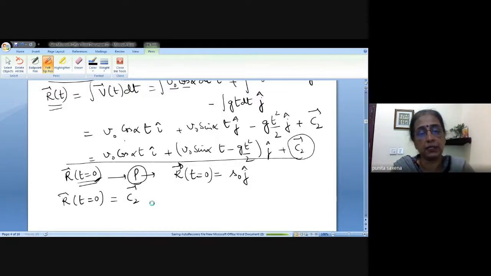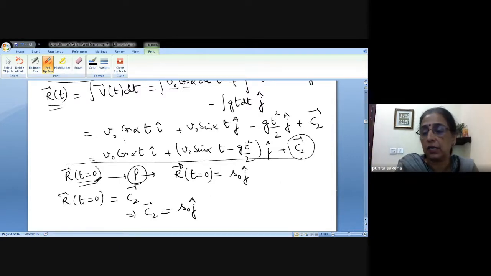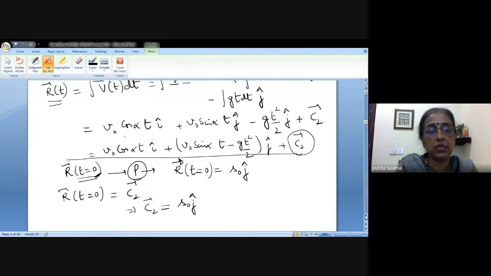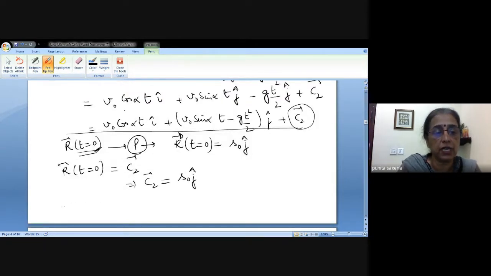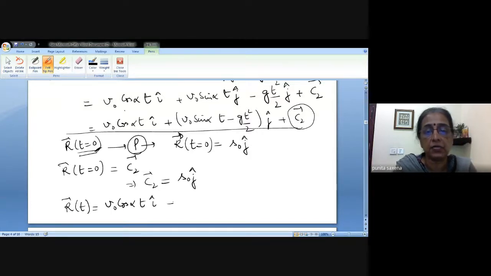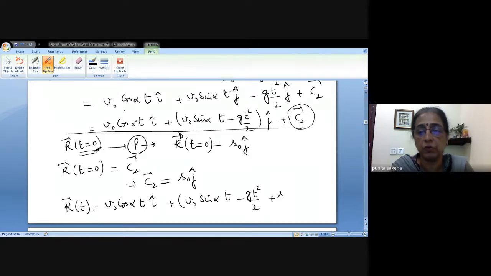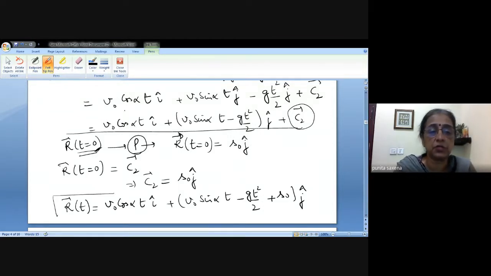And this would imply that C2 is nothing but S naught j. And when you substitute in the above equation, you will get your r(t) to be V naught cos alpha t i plus V naught sine alpha t minus g t square by 2 plus S naught j. I've combined the coefficients now.